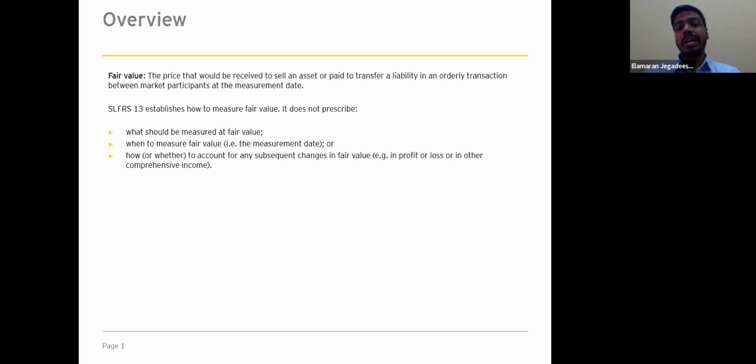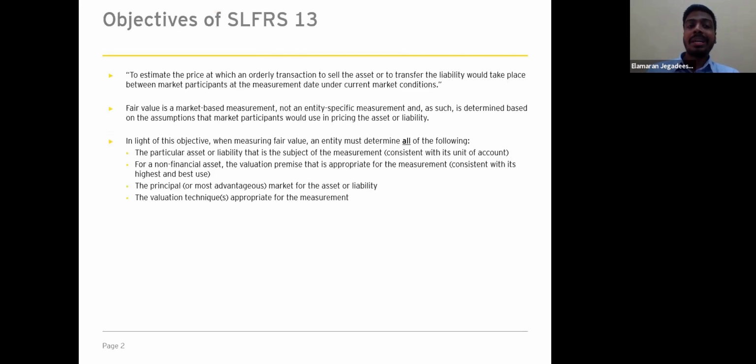And also how to account for the subsequent changes in the fair value. Are you going to record it in the P&L, or are you going to record the changes in the OCI? Those requirements also are not discussed in the standard. However, it is partly addressed in SLFRS 13, where day one gains or losses need to be recorded immediately in the P&L as and when they are incurred. So those are the key overview points of the standard that you have to remember. So moving on to the next slide.